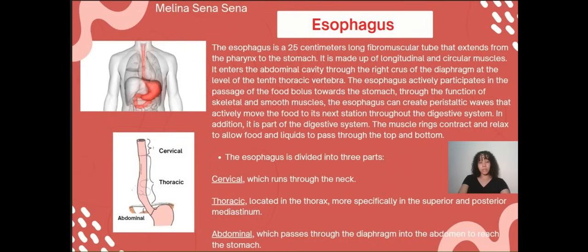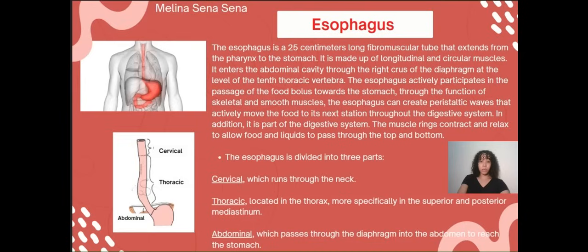Hello, my name is Melina Senacena. I will be talking about the esophagus and the stomach. The esophagus is a 25 centimeter long fibromuscular tube that extends from the pharynx to the stomach. It is made up of longitudinal and circular muscles. It enters the abdominal cavity through the right crus of the diaphragm at the level of the 10th thoracic vertebra.